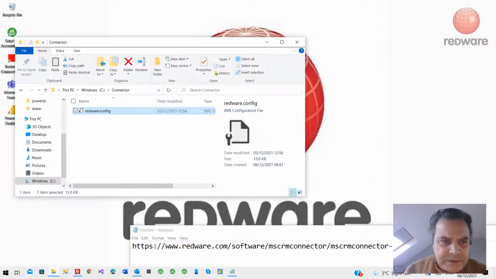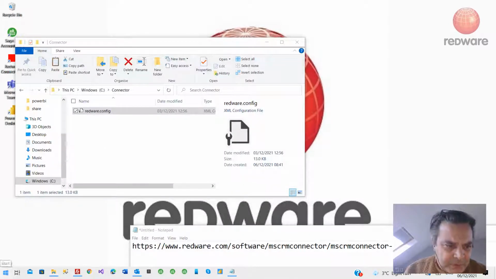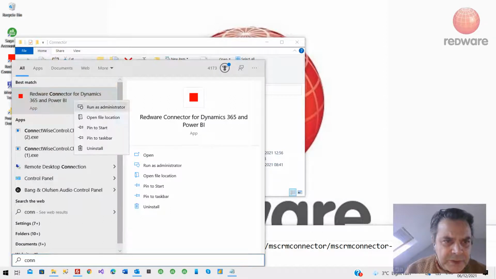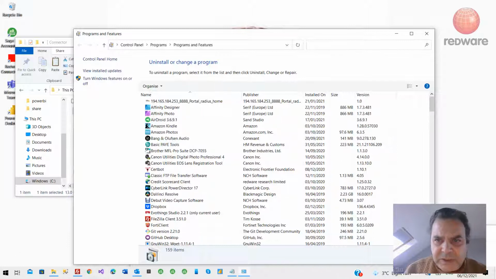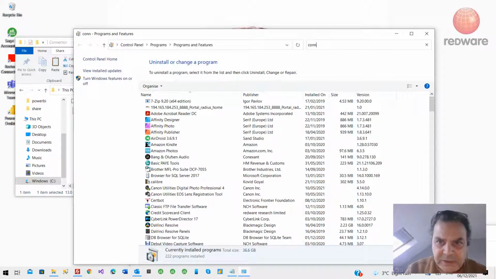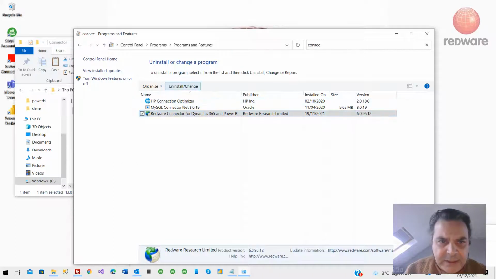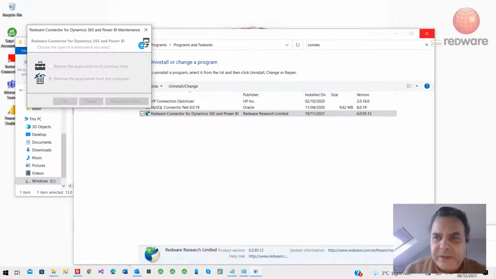Then you can uninstall your connector, just to avoid any confusion. If you right click and uninstall, it just uninstalls in the normal Windows uninstall. If you type connector there, you can see it and you can uninstall it. That avoids any confusion later. So it's gone, but you've preserved that redware.config.